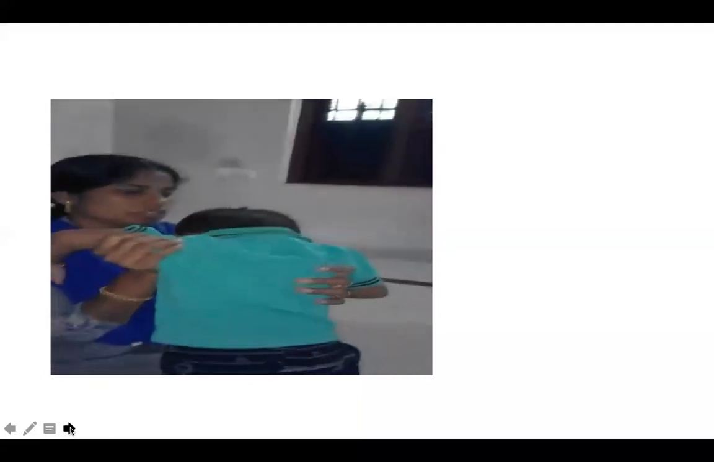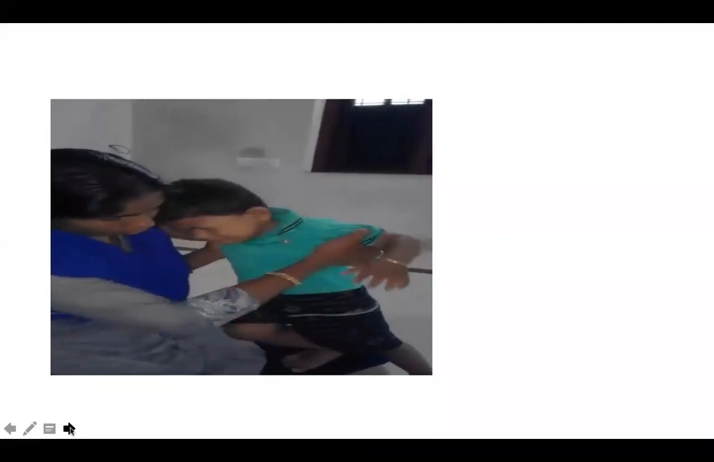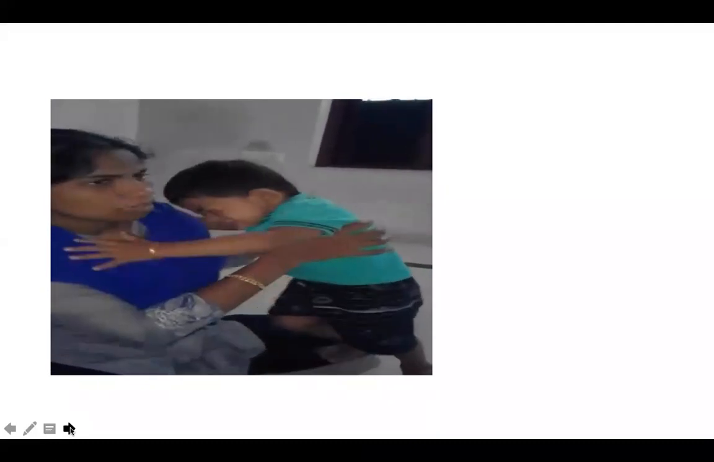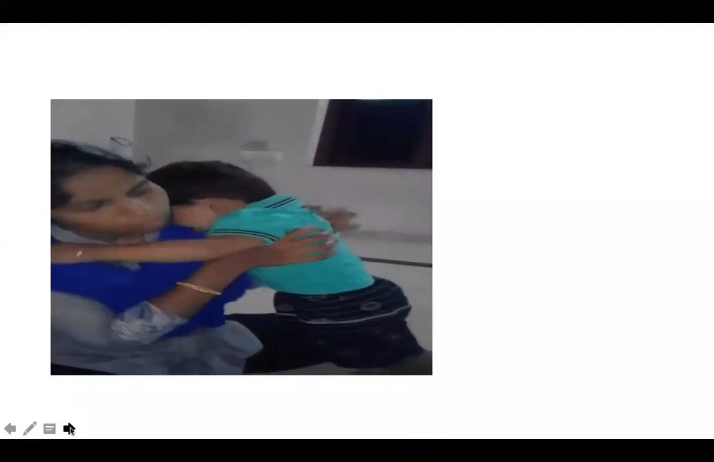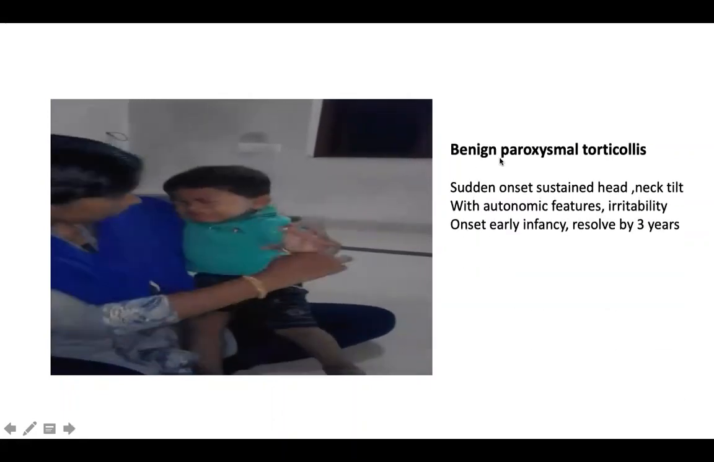These attacks come monthly, 3 to 4, and when they come, they last hours. They last about 2 to 3 hours, and sometimes 1 to 2 days. So one clue is that there is a strong family history of migraine in the parents. These are attacks which usually start in infancy. So these are known as benign paroxysmal torticollis.